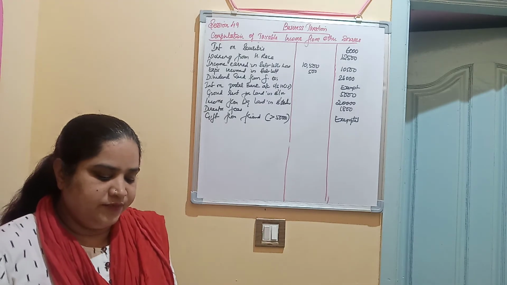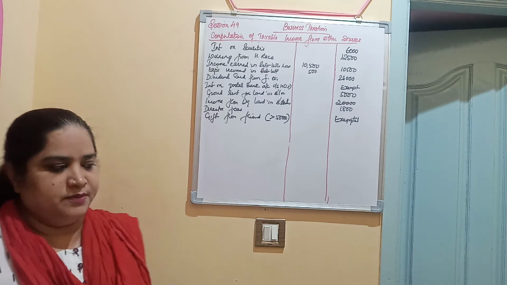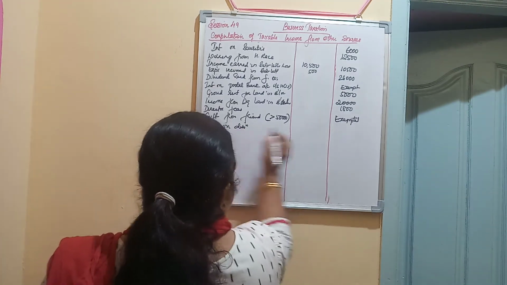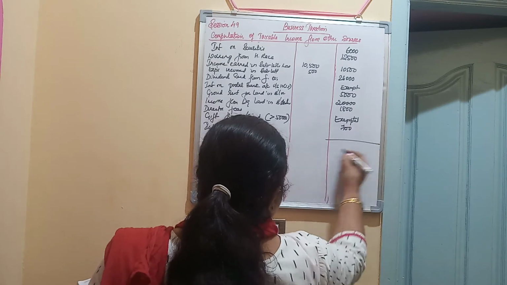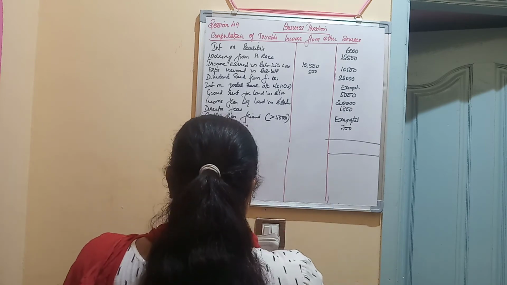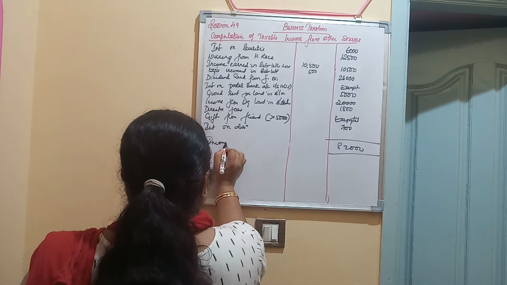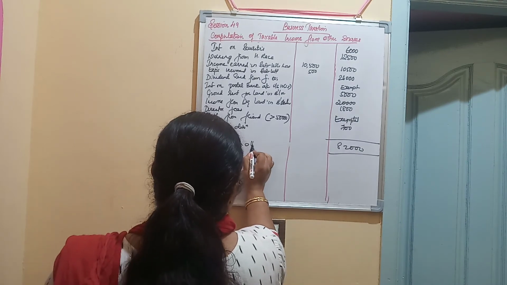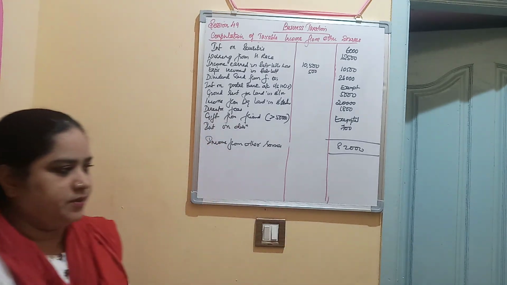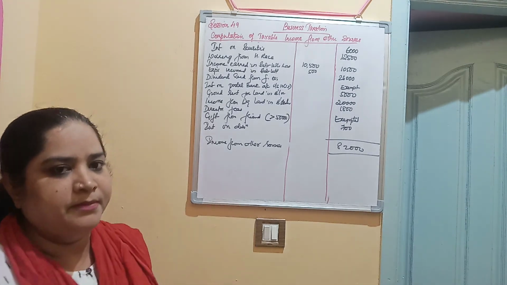Then you have 700 rupees received by account payee cheque as interest on debentures. Interest on debentures, 700 rupees, is fully taxable. So the total is 82,000. Total is 82,000 and this is income from other sources. So with this I conclude the problem.